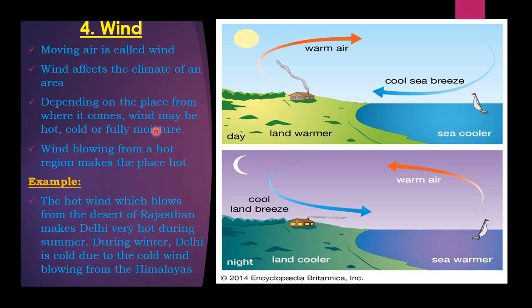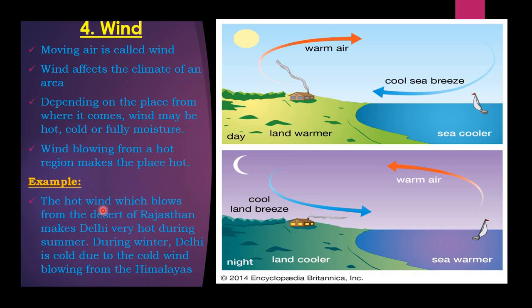Depending on the places from where it comes, wind may be hot, cold or full of moisture, so that place will be hot, cold or moist. Wind blowing from a hot region makes the place very hot, because it carries the hot breeze. So that particular place where that wind blows will be hot.